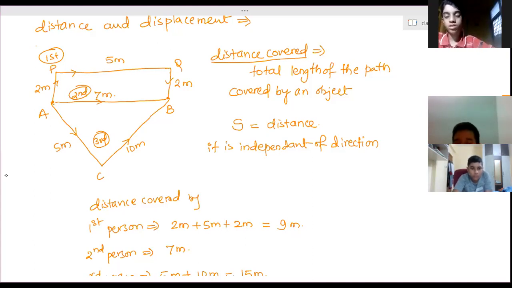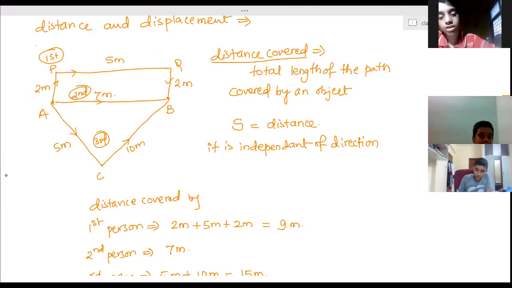So displacement is the straight line distance between the initial position and the final position. The actual definition is the shortest distance between the initial and final positions is called displacement.